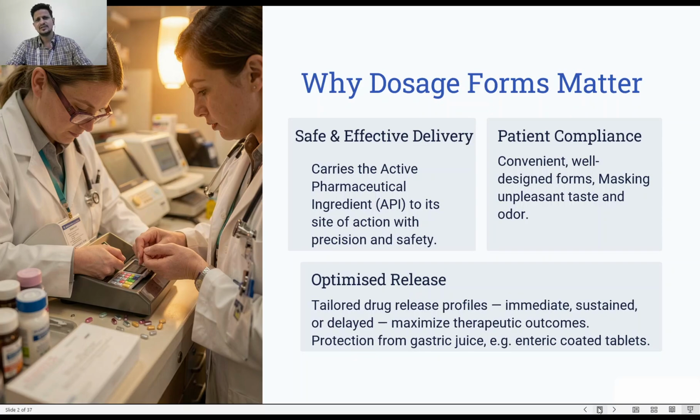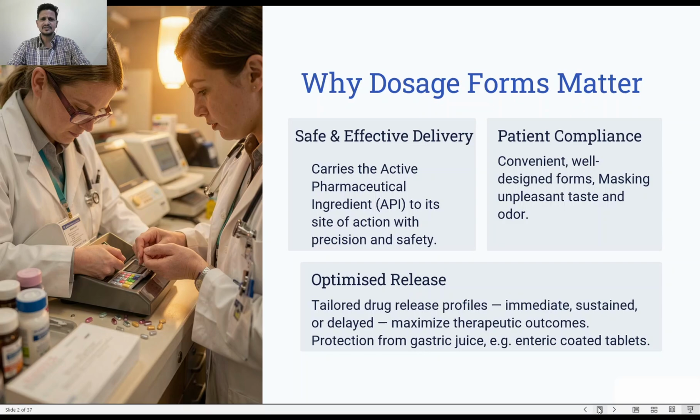Actually, when we take the word dosage form, most of the time we get confused between dosage form and dose. Okay, so the drug is a chemical entity which is required to cure any kind of disease or ailment, right? And that drug as such cannot be taken. The reason is that those drugs are either unstable in atmospheric conditions because of the presence of light, moisture, heat, etc., or else because of their taste or smell. The taste might be bitter, unpleasant, or foul.